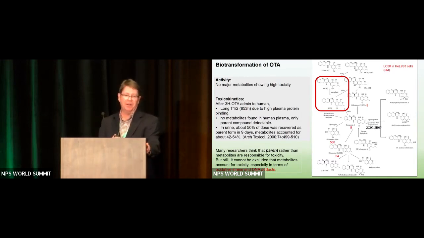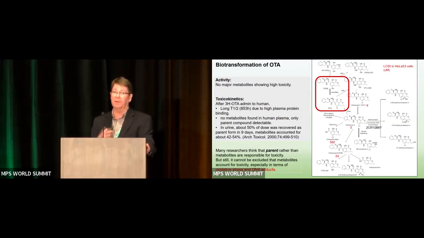And so what you see here in the center of this is the parent compound OTA, but it's really thought that the major metabolites of OTA have no toxicities. But having said that, there are some quinone intermediates which have not been identified in biological samples, but have been known to be generated in vitro. And these can redox cycle and form DNA and protein adducts. And so while most researchers think that the parent is the primary route of toxicity, it can't be excluded that metabolites also account for toxicity, especially in terms of oxidative stress and DNA adducts, because again, these quinones are very highly reactive intermediates.